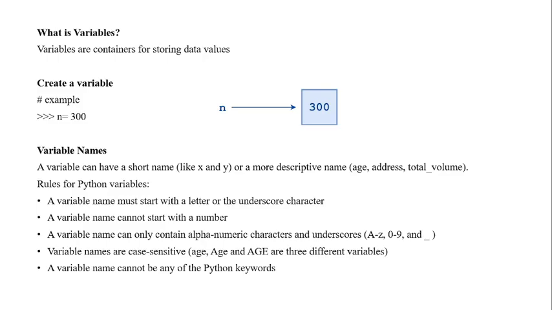So what is a variable? Variables are containers for storing data values. For example, n is equal to 300, where n is a variable used to store 300 in it. Coming to a live example, we have big containers, and we need to transport our product from India to the US. In between, we need to store that product in a container. So the container is the variable, and the product is stored there. Like that, n is a variable here, and 300 is stored in it.